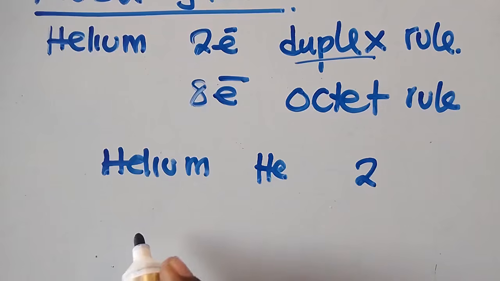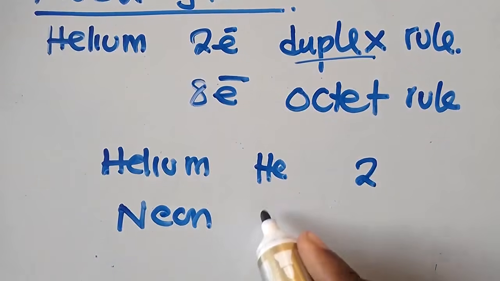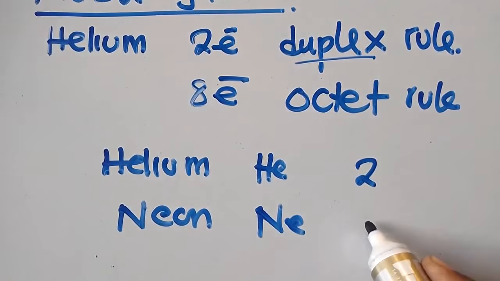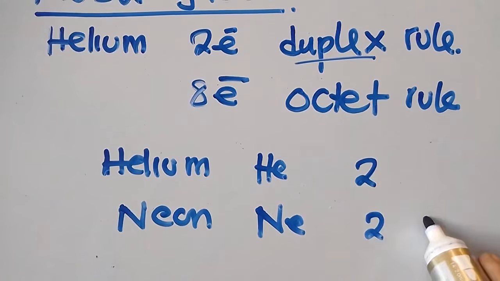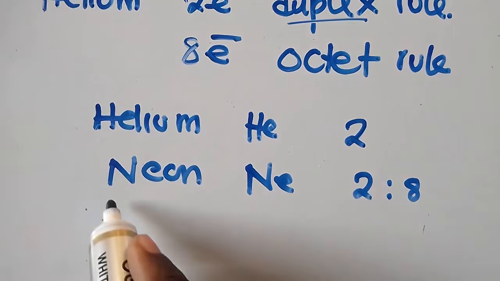Then we go to another one, which is neon. So what is the symbol? Ne: capital letter N, small letter E. Electronic configuration 2, 8. This is the electronic configuration. Then we go to the other one, which is argon.